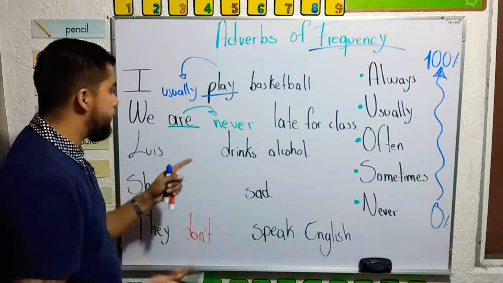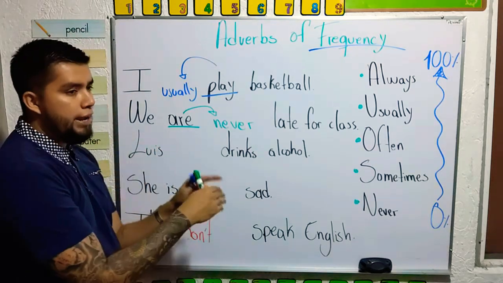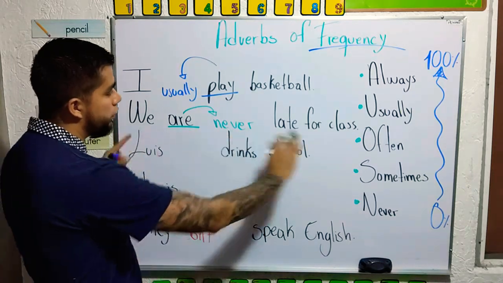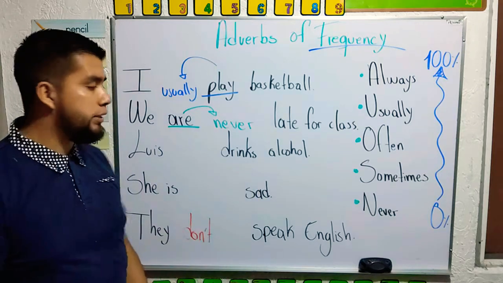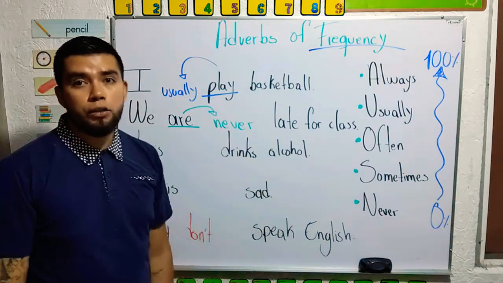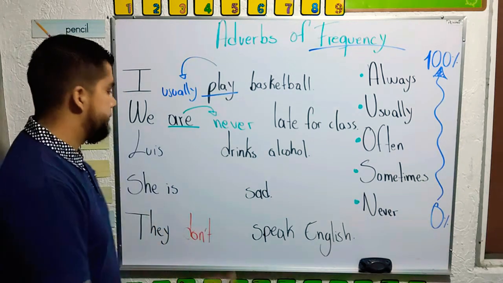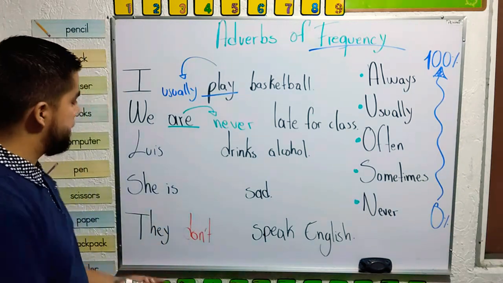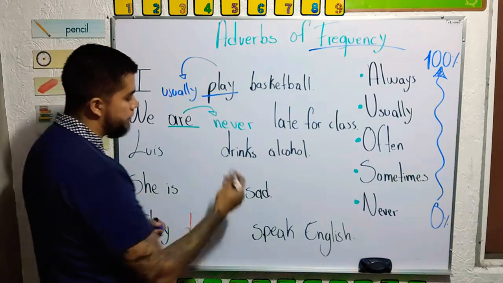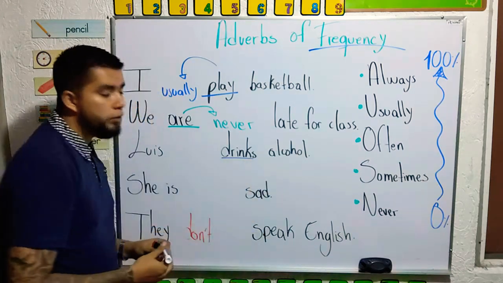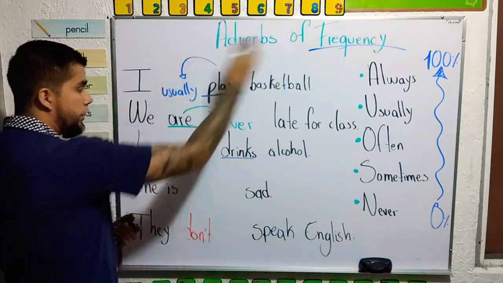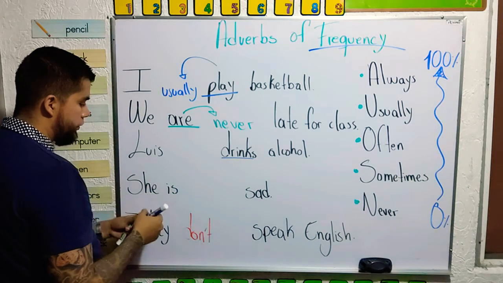So one more time, when we have the verb to be, after the verb to be is where we're going to place the adverb of frequency. Now, Luis drinks alcohol. Terrible. Why do you do that, Luis? So, check. We have the verb drink. It's a normal verb. So, we're going to place the adverb of frequency before the verb.